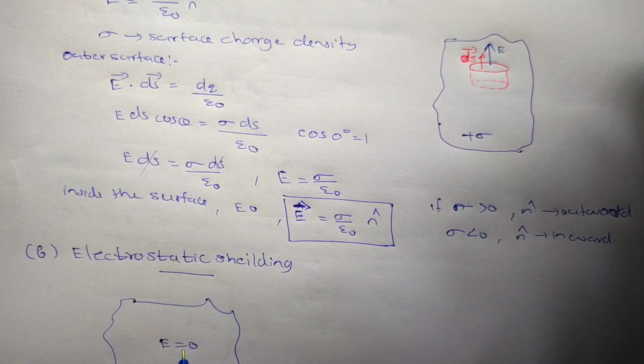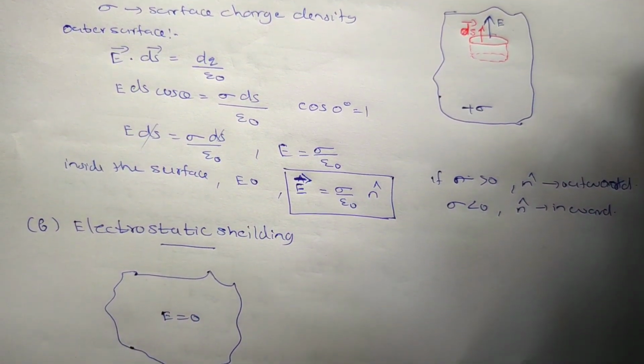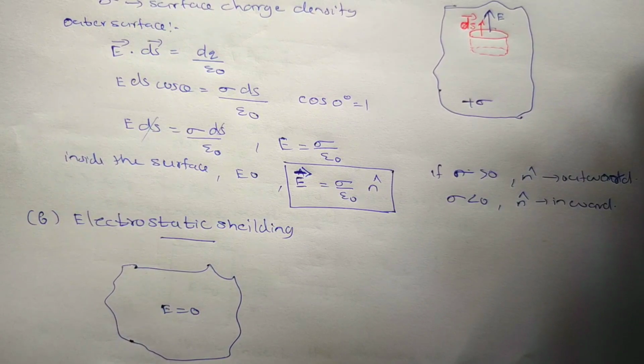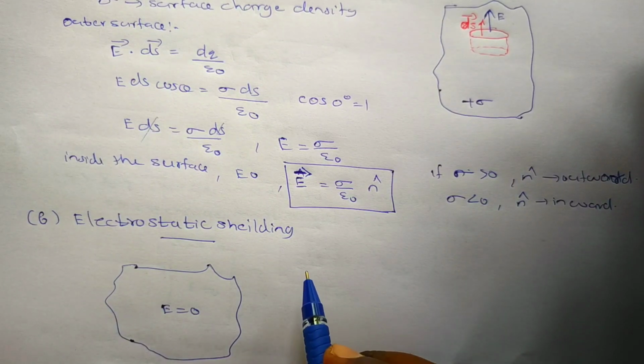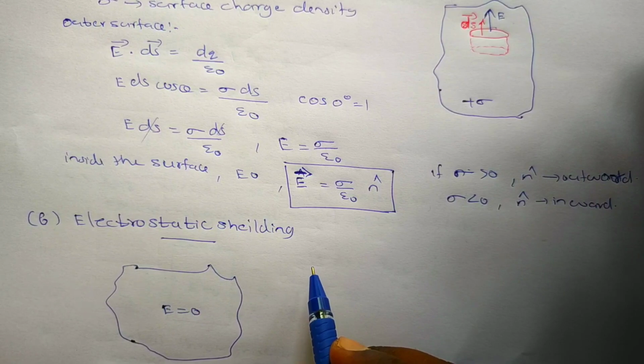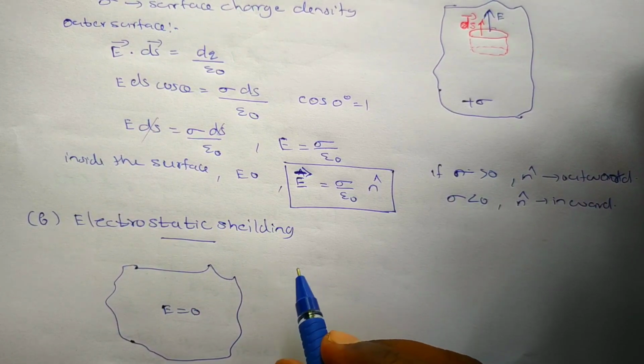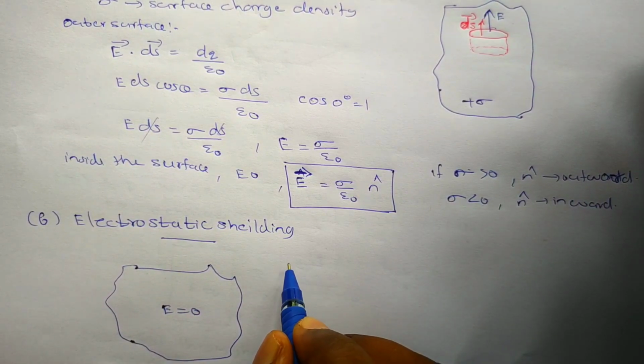So any sensitive device is protected from external electric field by keeping it inside a closed conductor. This property of the conductor is called shielding. So we say that it is shielded from the external electric field. Whatever the external electric field applied, the electric field inside a conductor will be 0.